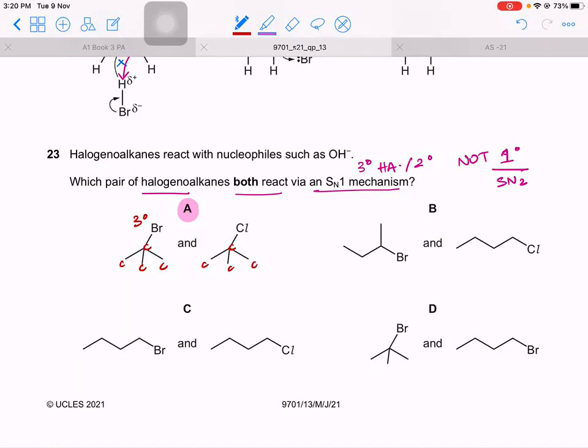Can't be this. Carbon with a halogen has 1 and 2 neighboring carbons, this is secondary, and this is primary. Can't be the answer. Both are primary, can't be the answer. This is tertiary, and this is primary, can't be the answer. Answer is A.